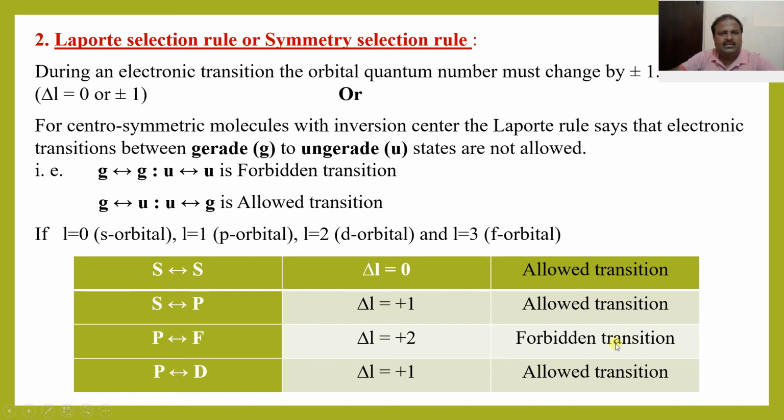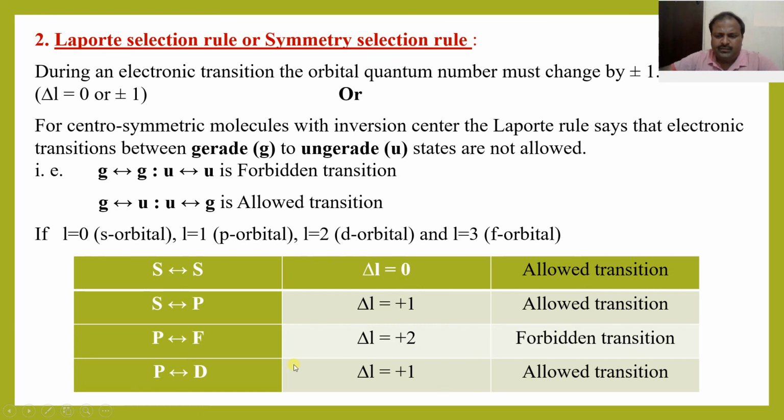Here delta L is equal to plus 2, therefore it is forbidden. P orbital to d orbital: p is 1, d is 2, the difference is 1, delta L is equal to plus 1, therefore it is allowed.